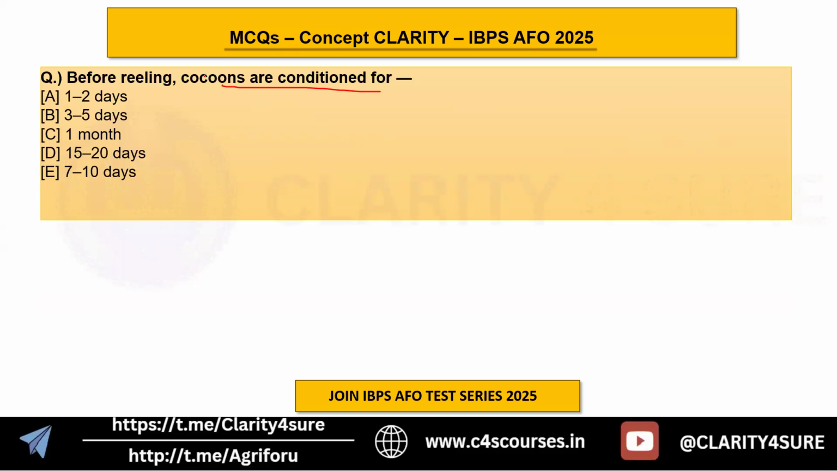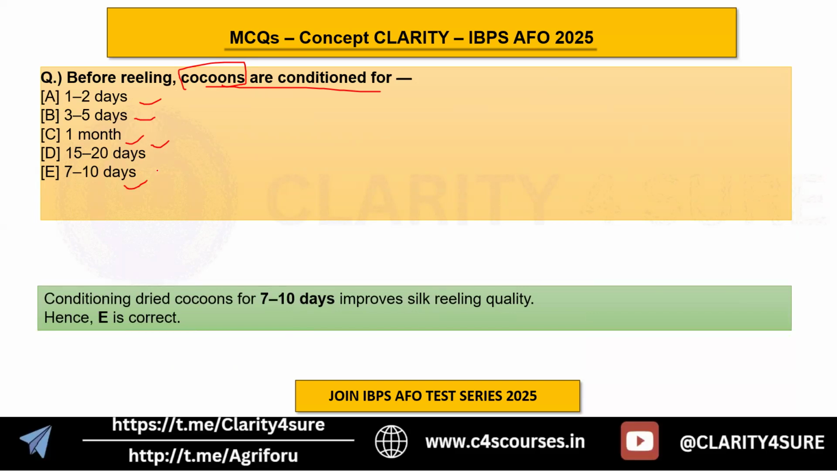So before reeling, the cocoons are conditioned for. Options are 1 to 2 days, 3 to 5 days, 1 month, 15 to 20 days, and 7 to 10 days. So your answer is, sorry, the 7 to 10 days. Okay, so 7 to 10 days. The last option E is correct here. Why? Because it improves the silk reeling quality. So that is why they are conditioned and the cocoons are dried for 7 to 10 days. Okay.